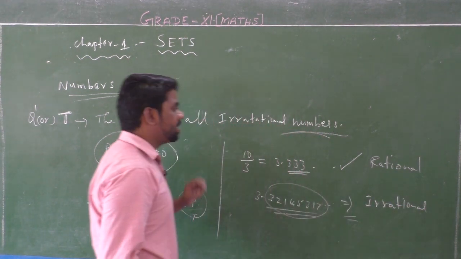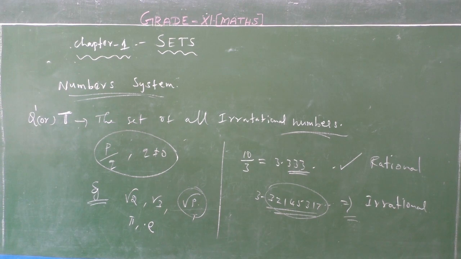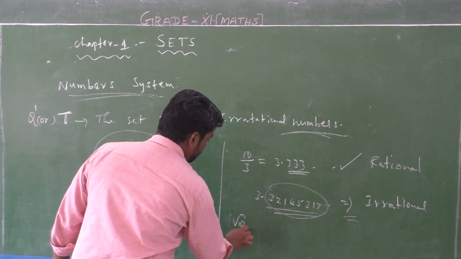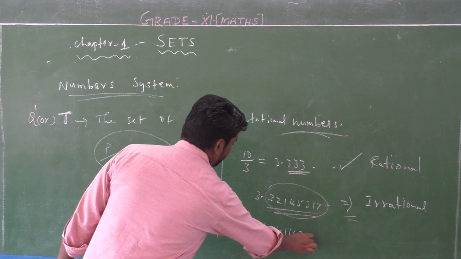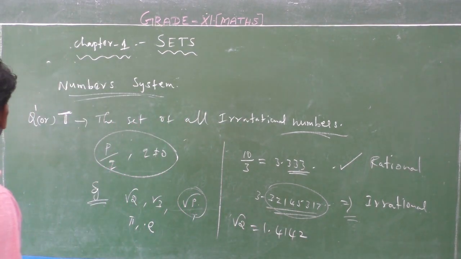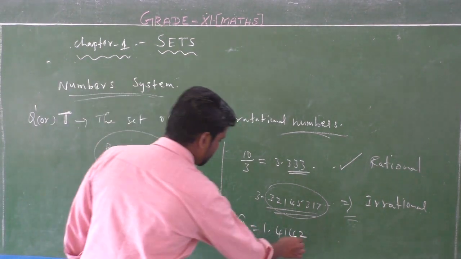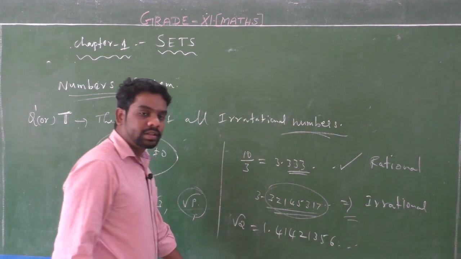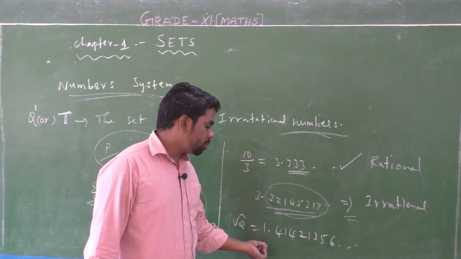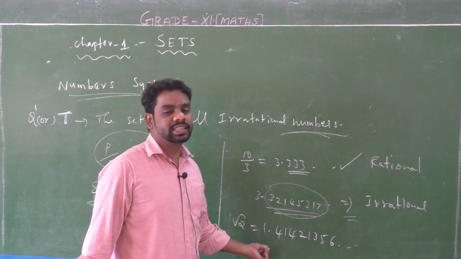Another example is the root of a prime number. Root 2 is equal to 1.4142 1356 and so on. You know that root 2 value is 1.4142 1356.